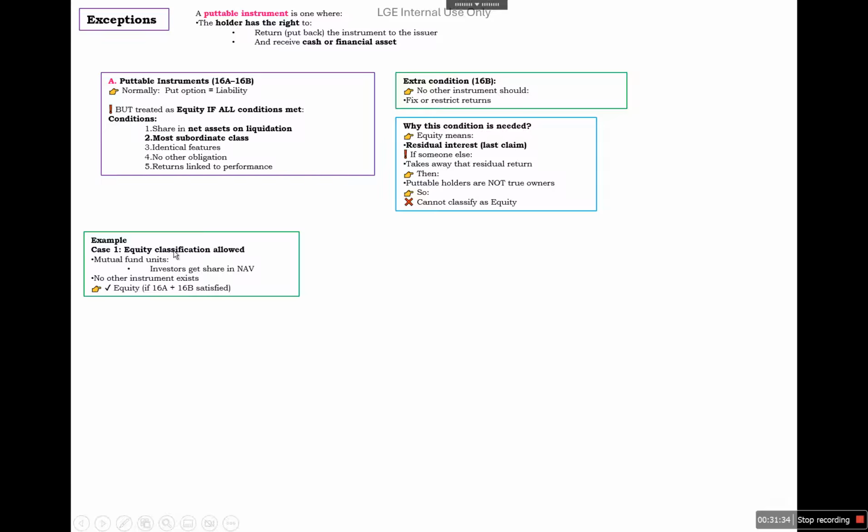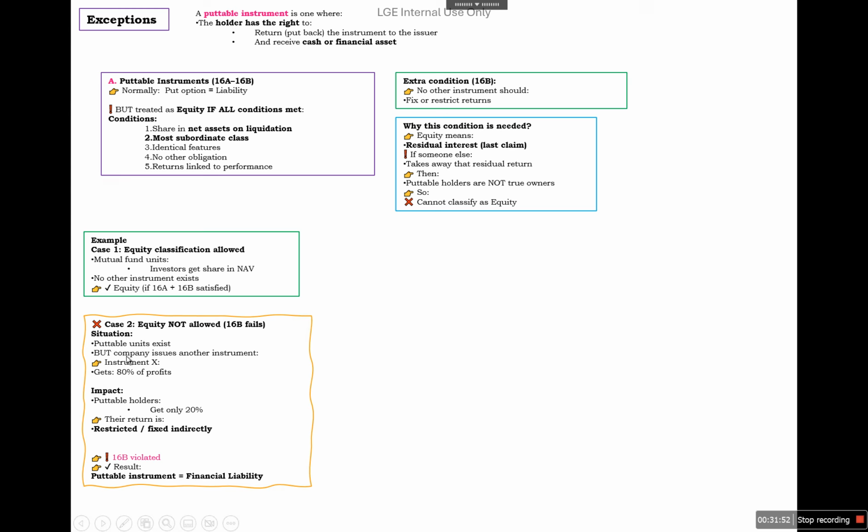For example, equity classification allowed. For example, in mutual fund units, the investor gets a share in NAV. No other instrument exists. So conditions A and B both are satisfied. So it will be classified as an equity.